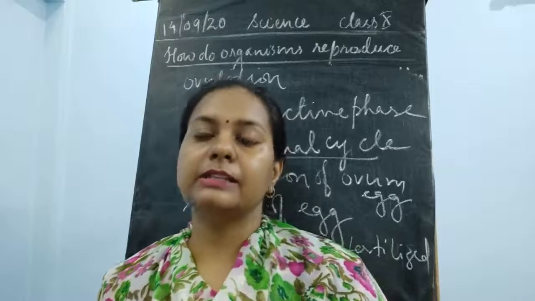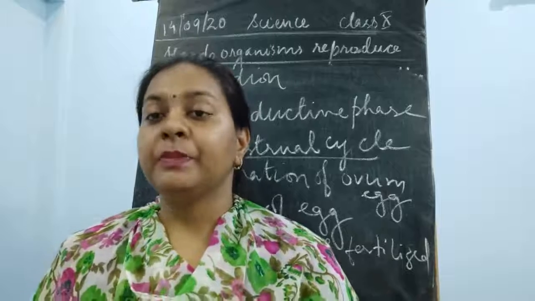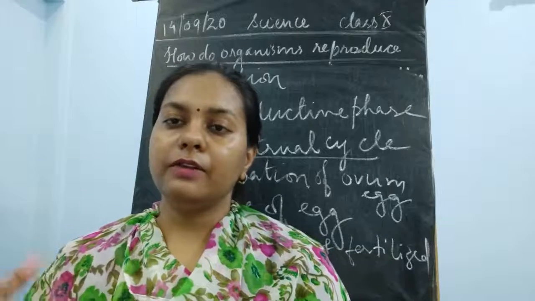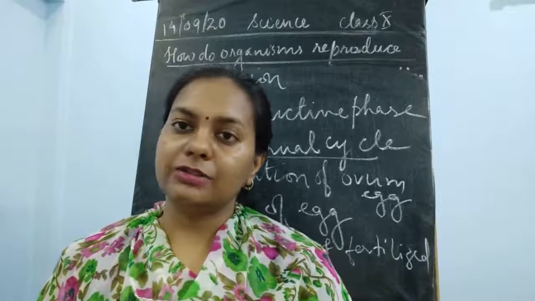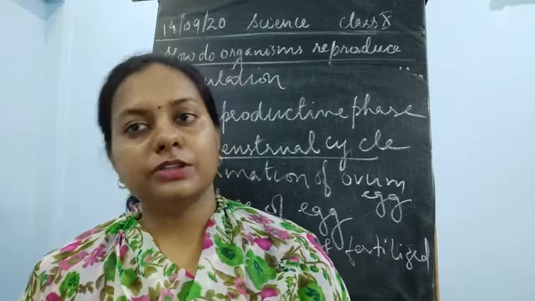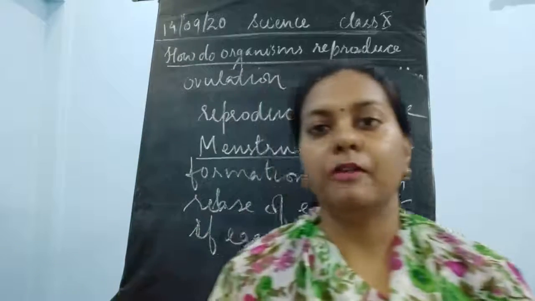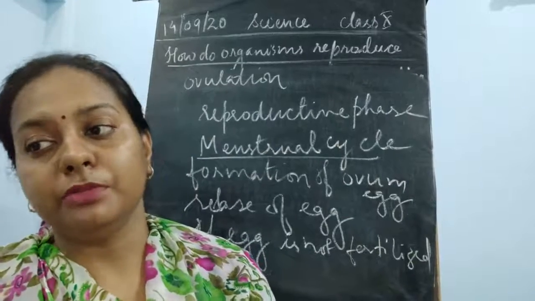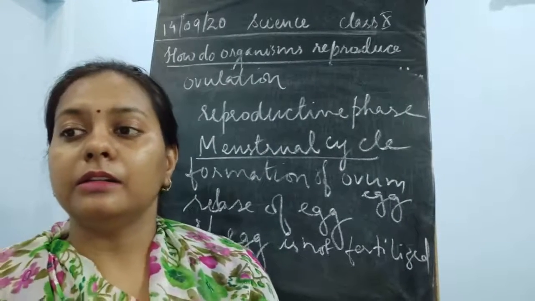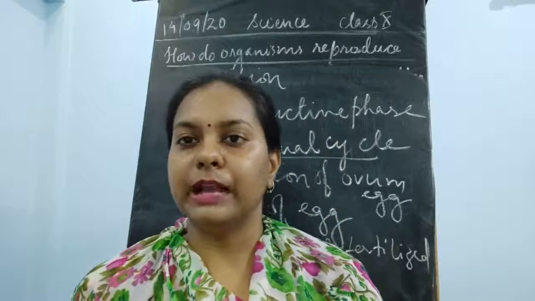The uterus prepares itself to receive the fertilized egg. For that, the inner lining of the uterus wall becomes thick and spongy, because it has to nourish the embryo. If fertilization does not occur, the uterus lining breaks and comes out in the form of bloody mucus. This cycle takes place every month, and this is called menstruation.